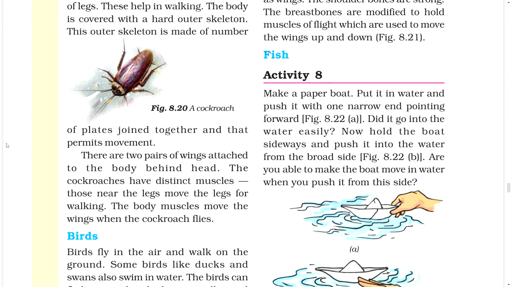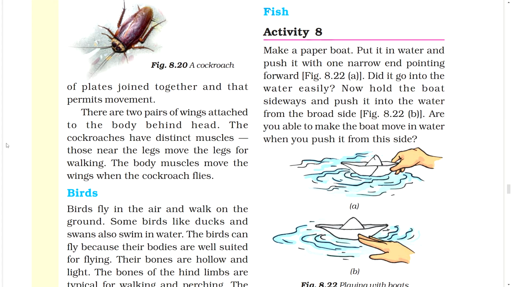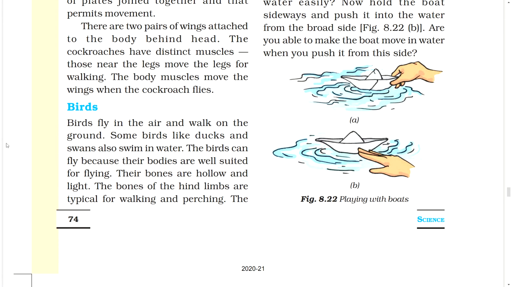Fish. Activity 8. Do this. Make a paper boat, put it in water and push it with one narrow end pointing forward. Did it go into the water easily? Now hold the boat sideways and push it into the water from the broadside. Are you able to make the boat move in water when you push it from this side? Figure: Playing with boats.